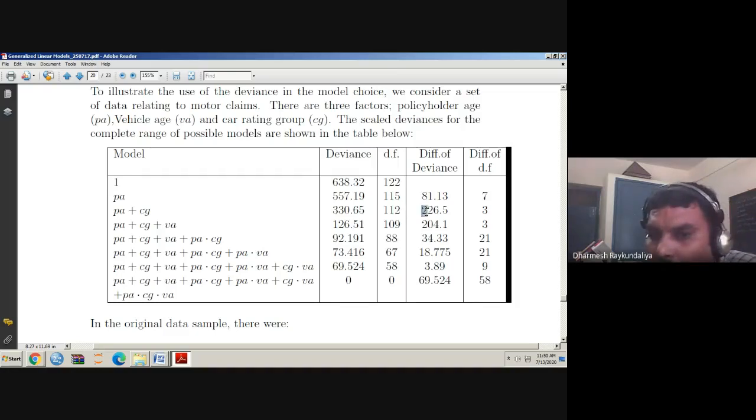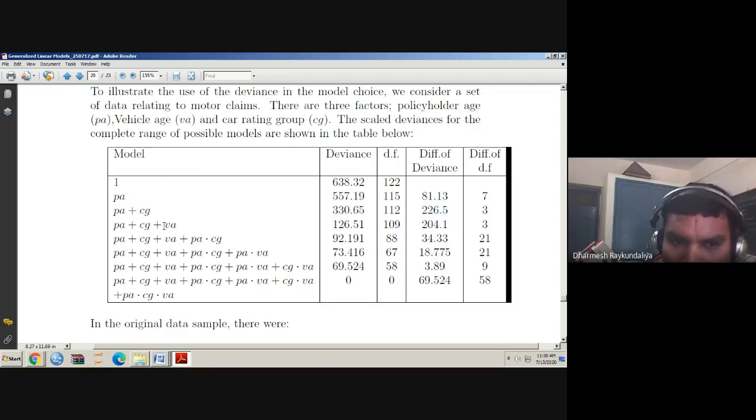Now, if you come to this point, in policyholder, if we add car rating group, what happens? The difference between the deviance is 226, and difference between degrees of freedom is 3. So multiply by 2, it is 6. So 226 is greater than 6. Yes, that means the car rating group is also equally important to the claim model.